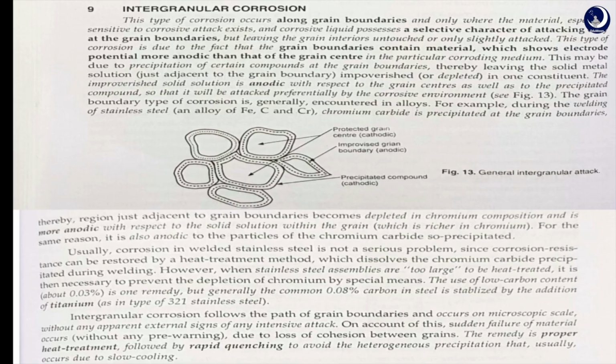Next one, intergranular corrosion. This type of corrosion occurs along the grain boundaries and only where the material especially sensitive to corrosion attack exists, and the corrosion liquid possesses a selective character of attacking only at the grain boundaries but leaving the grain interiors untouched or slightly attacked. This type of corrosion is due to the fact that the grain boundaries contain material which shows electrode potential more anodic than that of the grain center in the particular corroding medium.